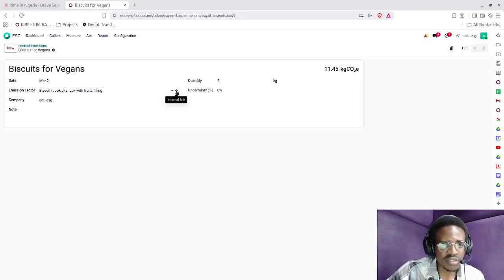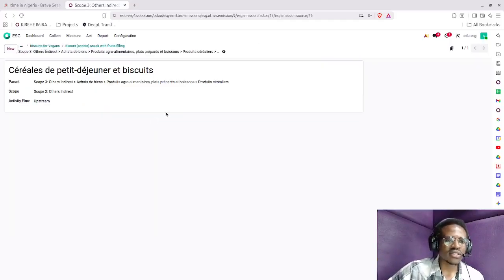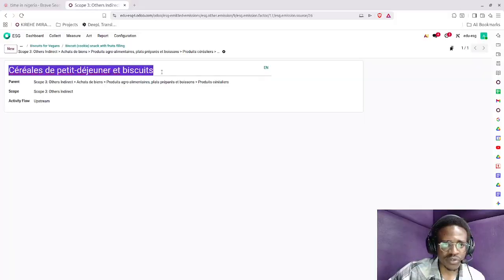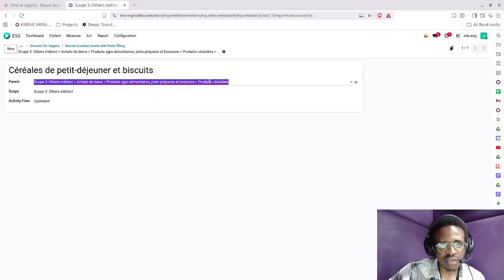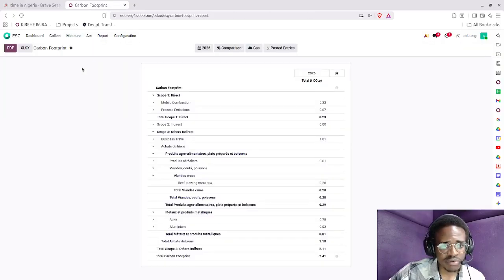So if I go inside, what I expect to see in the report is this. You can see the source. Basically, it's within. So this is a parent, and this is where we are going to see it. So we are going to see this entire name in our report. So if I go to measure, let's go to carbon footprint, and let's refresh it.